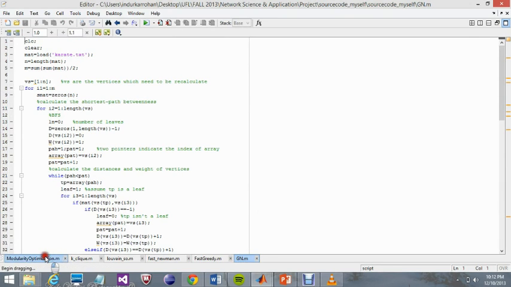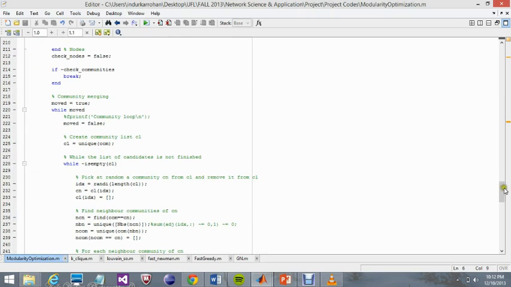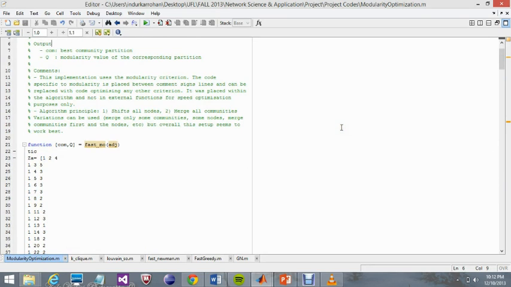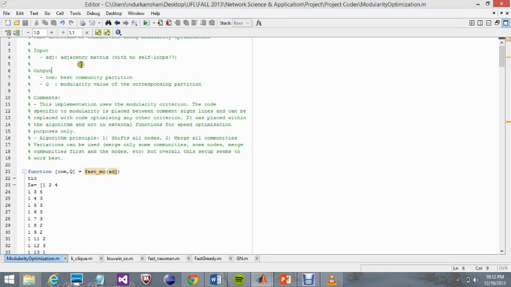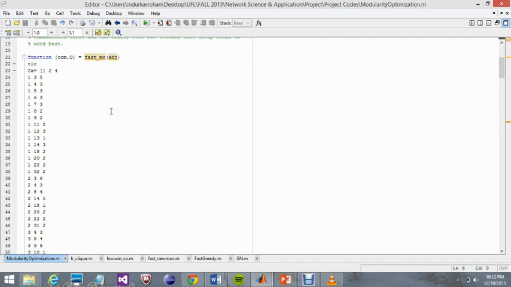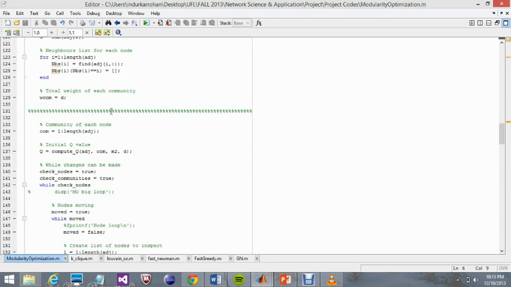I ran one of the codes in order to check the output. So this is the modularity optimization code wherein the input is an adjacency matrix and the output we'll be getting is a community. So this is the input. For testing this code, I have given the Zachary Karate database matrix as the input, and this is the code.